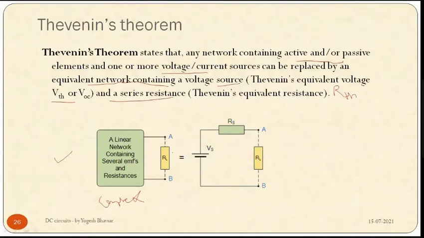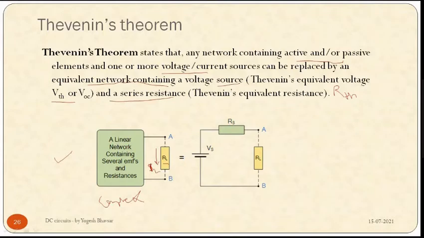The branch is AB, and in between that branch there is a resistance. For example, this load resistance RL is connected, and we are asked to calculate the current flowing through this load resistance, IL, using Thevenin's theorem.